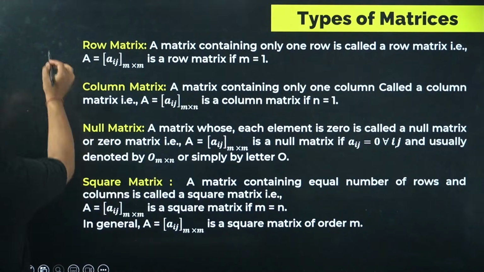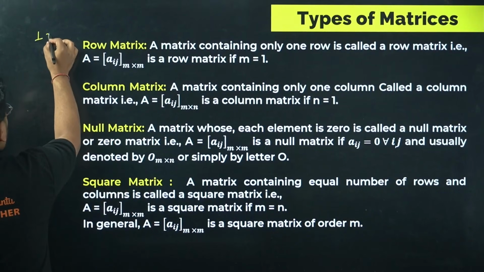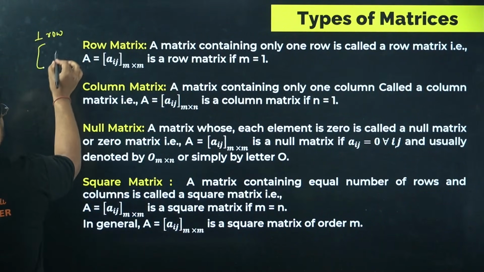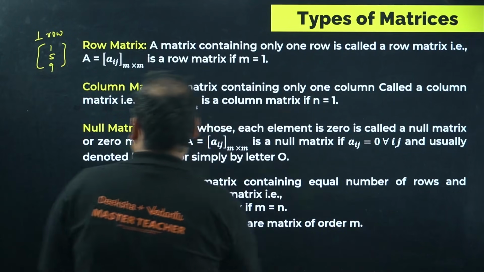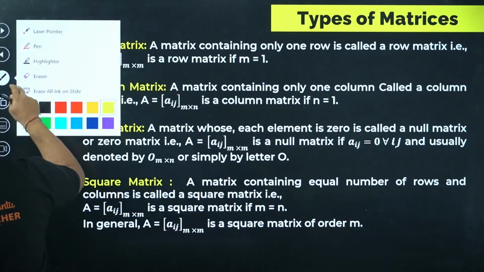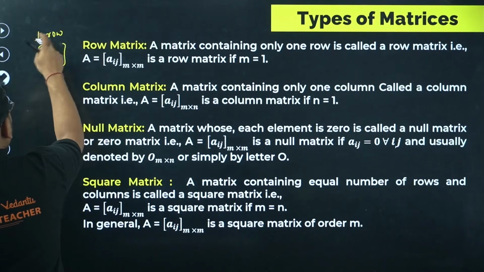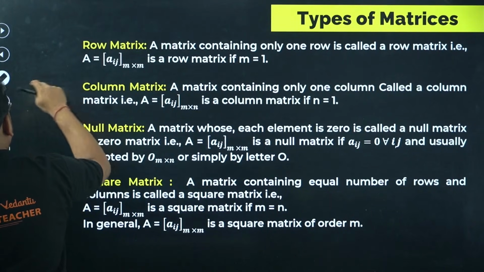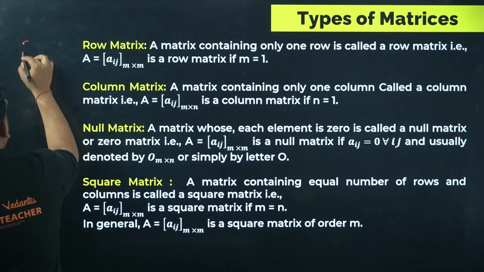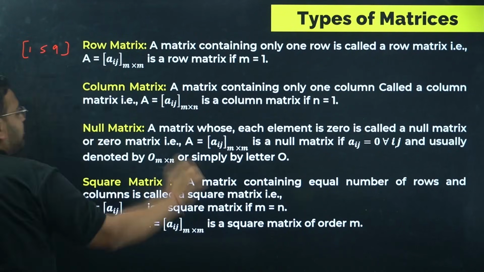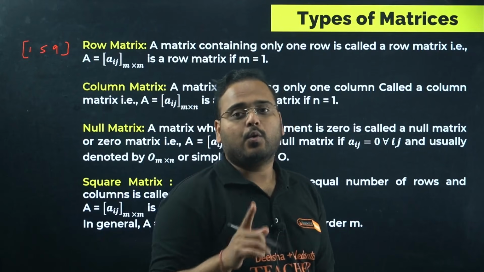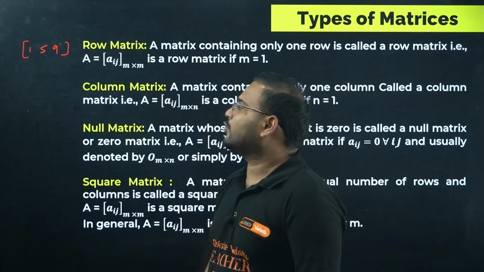A row matrix means that it will have only one row, like this: let's say 1, 5, 9 and so on. It can have any number of columns, but the row will be only one. This is an example of a row matrix. I said column matrix earlier, excuse me. Row means you'll have only one row, so 1, 5, 9. This is called a row matrix.